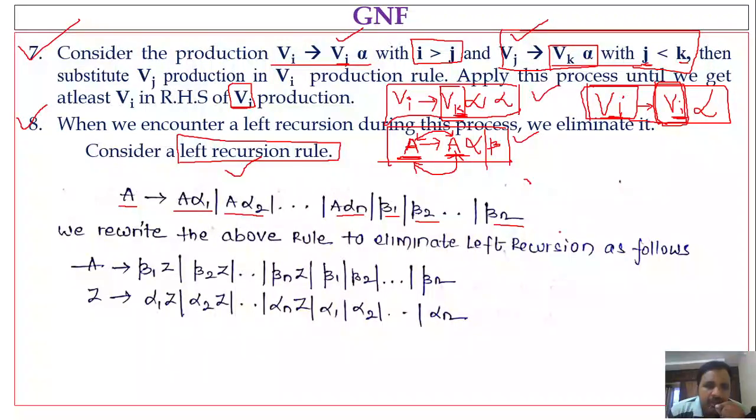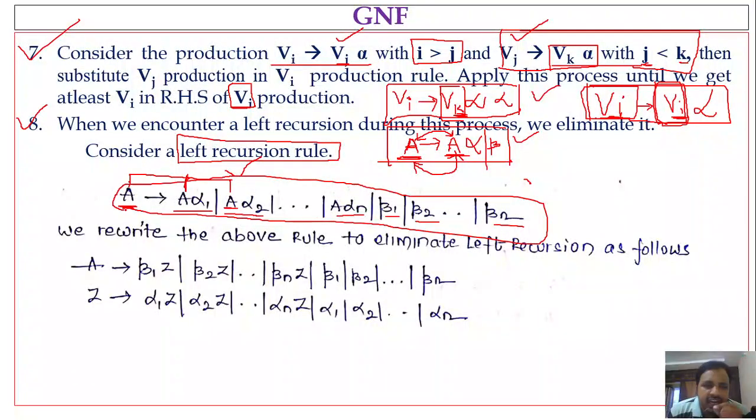Among these productions, some are left recursive. How do we say that? Because the left hand side symbol is A and the first symbol in the body is also A, so both are the same. So this is a left recursive production rule. The same is the case with the second production: A denotes A alpha 2, and this A is the same as the head of the production. So again it is a left recursive production rule. Whenever we find such production rules, we have to eliminate them by rewriting the rule.